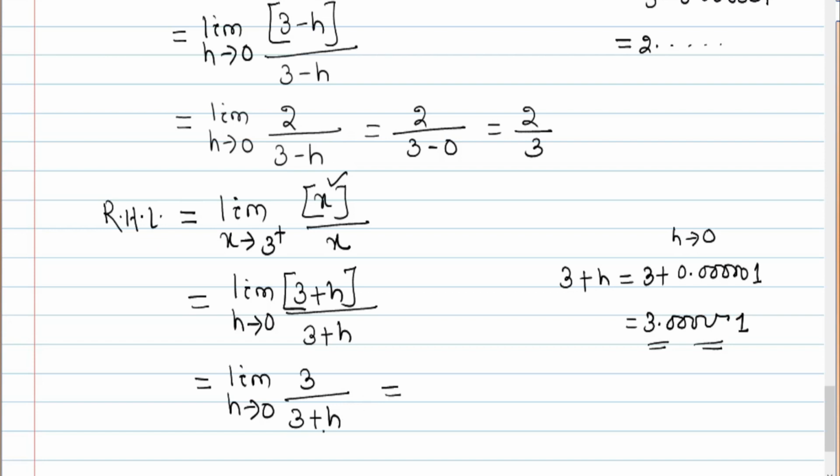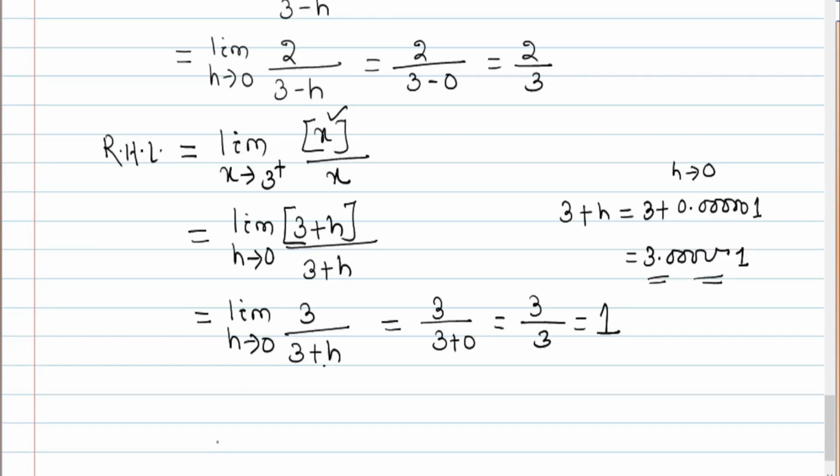Here if you replace h equal to 0, then nothing will go wrong. That is nothing but 3 by 3 plus 0, that is 3 by 3. So the value of RHL is equal to 1. So here we have found that LHL is not equal to RHL, since LHL is equal to 2 by 3 and RHL is equal to 1.